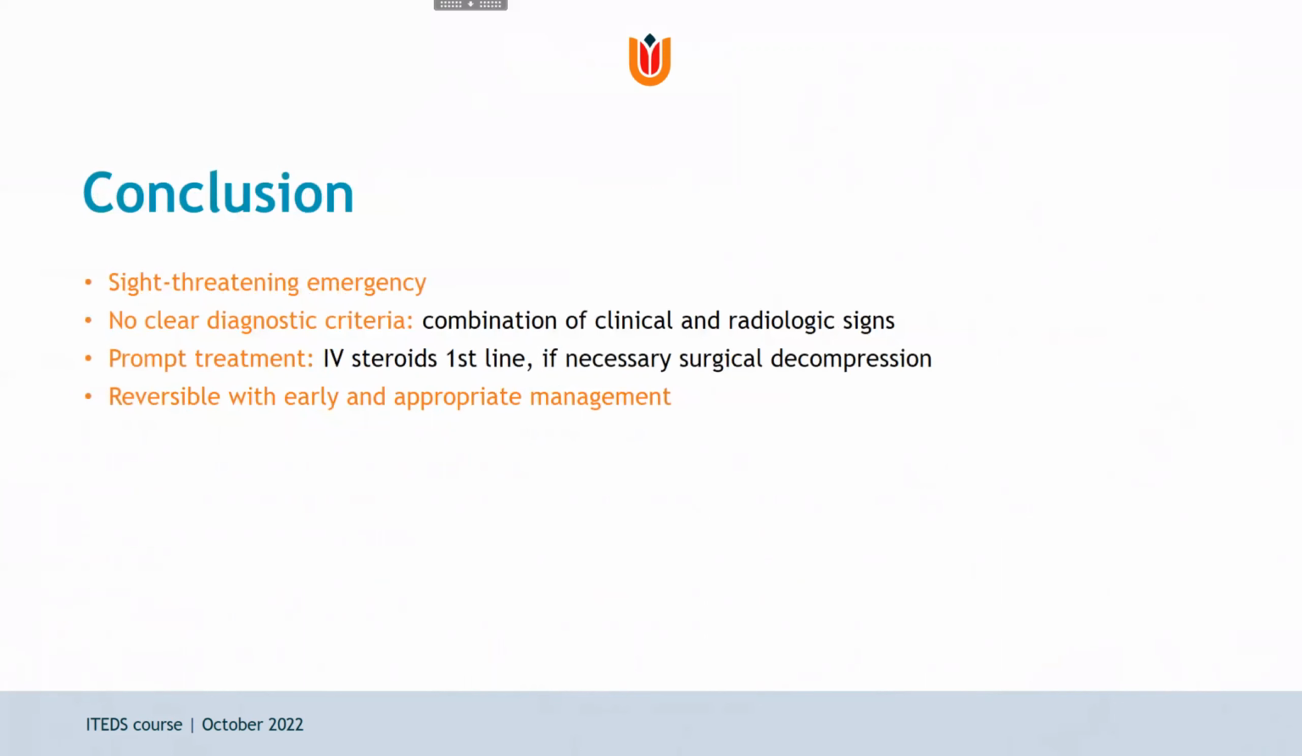So in conclusion, DON is a sight-threatening emergency. There are no clear diagnostic criteria, so we should rely on clinical and radiologic signs. Prompt treatment is necessary, and the first line is IV steroids, and the loss of visual function is mostly reversible if we act early and appropriately.